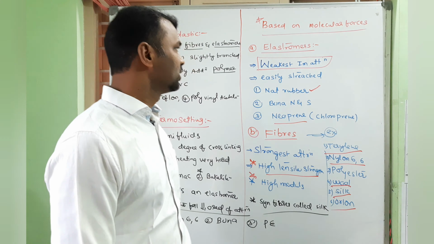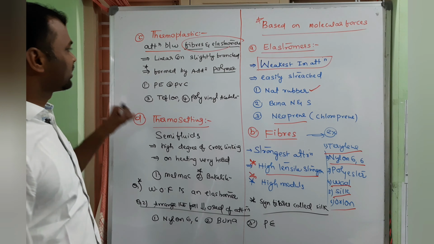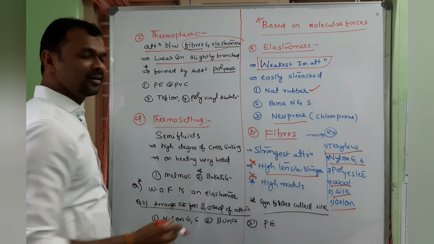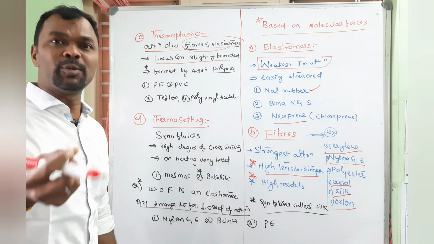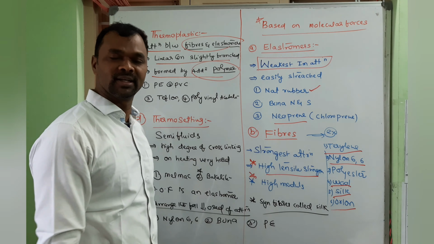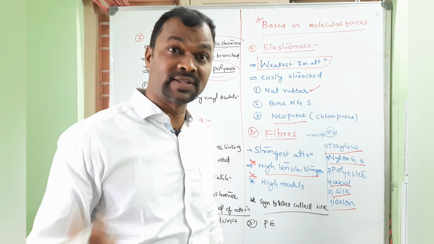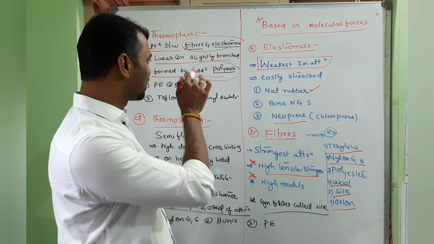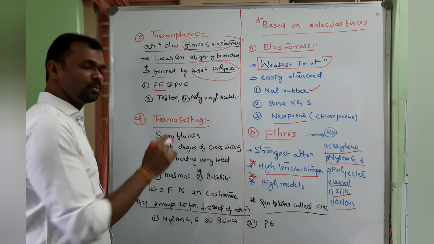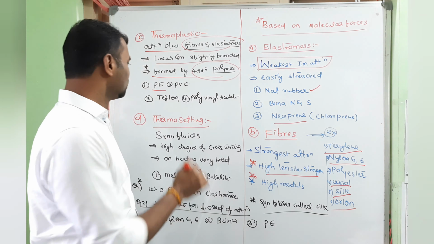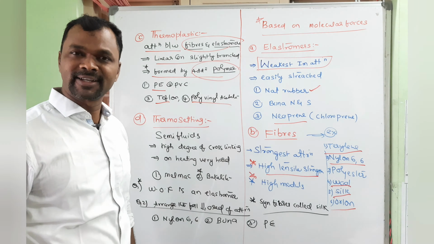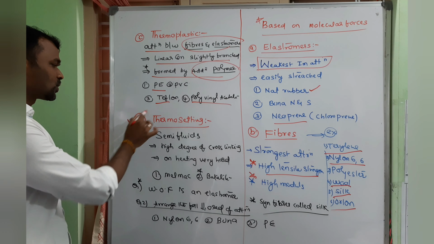So next one is thermoplastics. Thermoplastics have attractions between fibers and elastomers. Therefore, if you observe very clearly, these are linear or slightly branched. Linear or slightly branched. So formed by addition polymerization. Just within 2 minutes I am going to discuss what is addition polymerization. So formed by addition polymerization, the best example, polythene, PVC, Teflon, polyvinyl acetate, etc. comes under this.